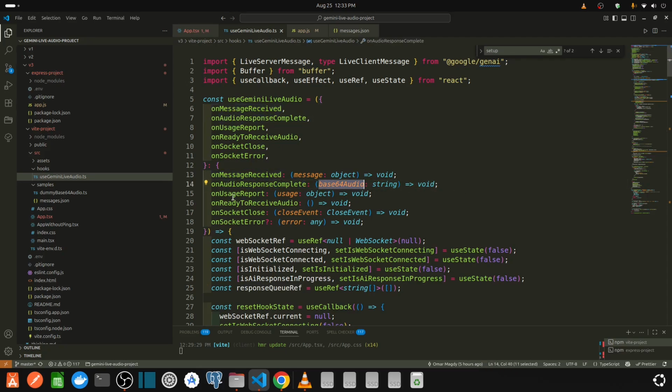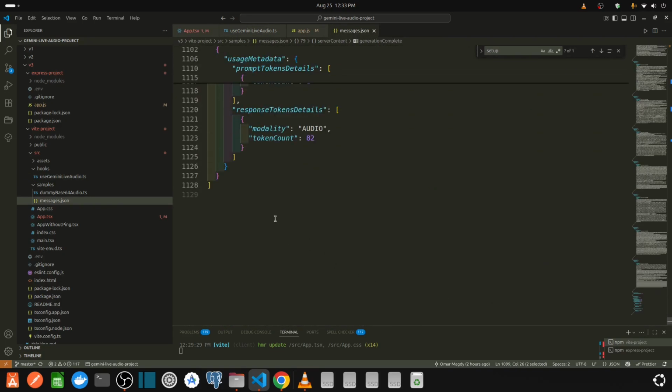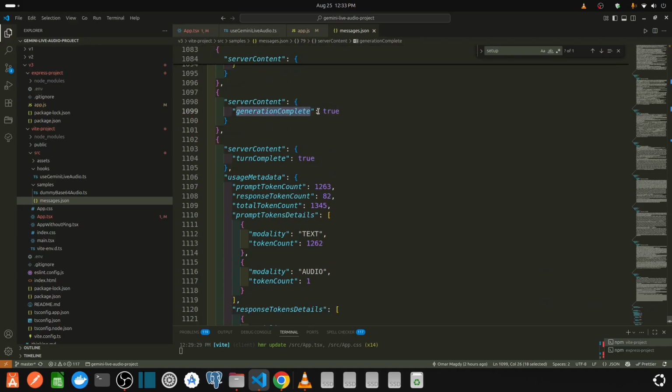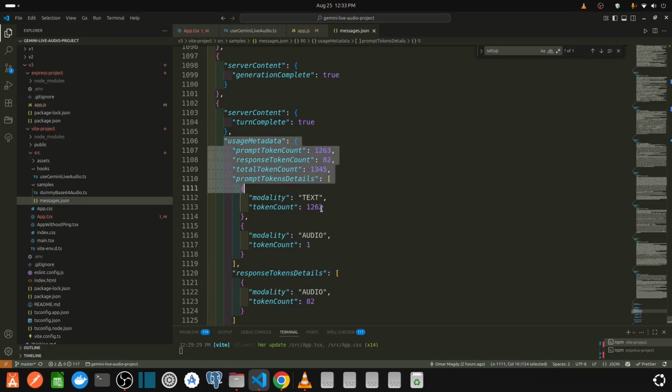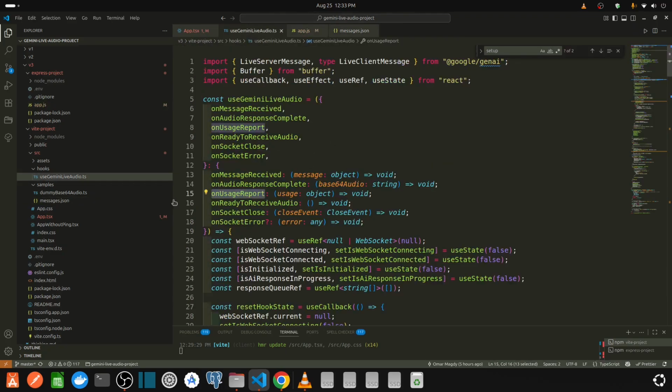We return the base 64 audio on usage report. Let's take a look at messages. After each response, after each generation complete, we get something called usage metadata. Usage metadata is to show what you have used, for example, prompt token details. You have used the modality text, 1000 tokens, and the modality audio, 1 token. The response modality audio, 82 tokens. So this is how you can access usage.